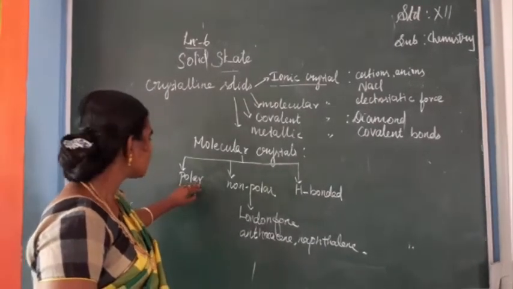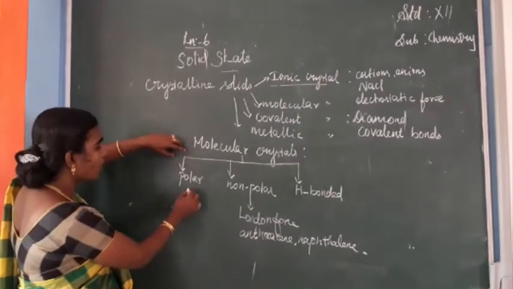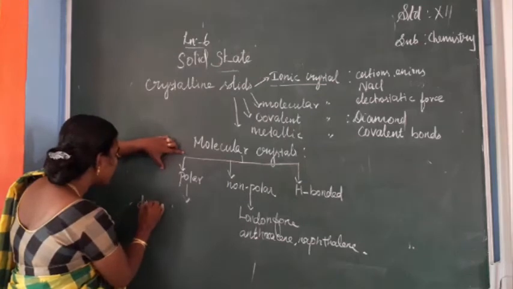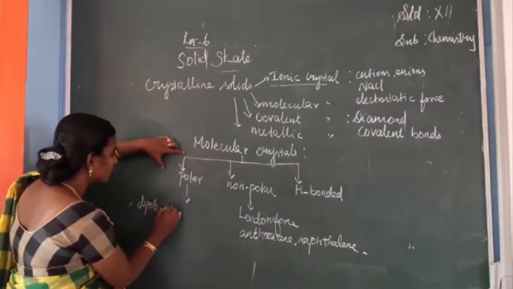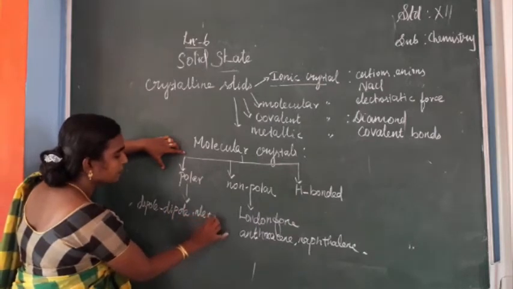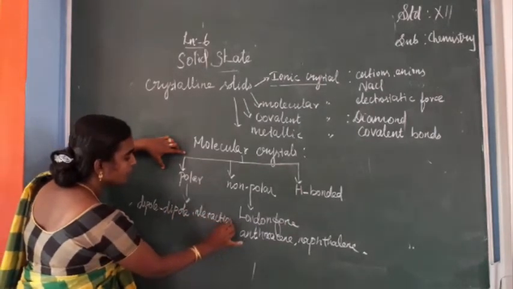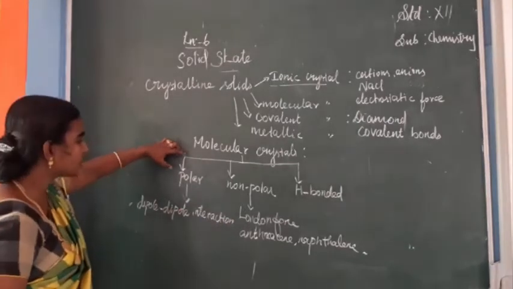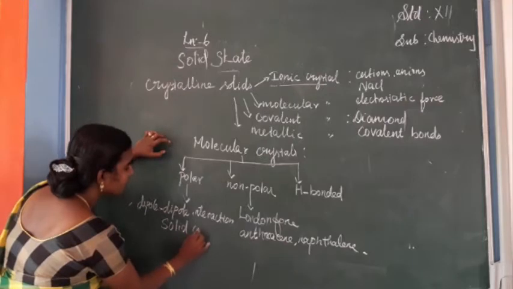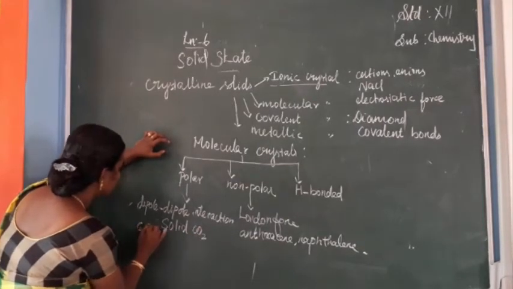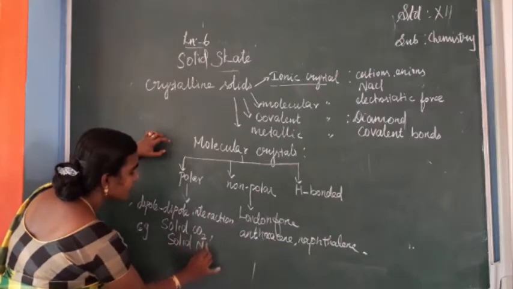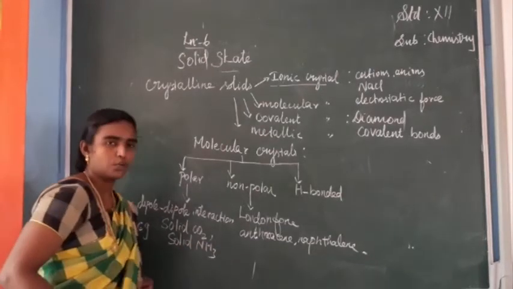In polar molecular crystals, the constituents are linked together by a force called dipole-dipole interaction. Examples of polar molecular crystals are solid carbon dioxide and solid NH3, ammonia. So these are the examples for polar molecular crystals.